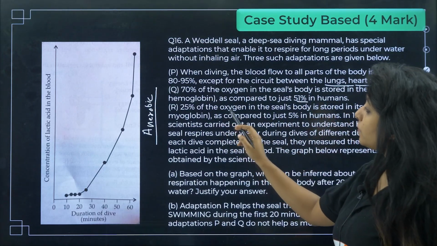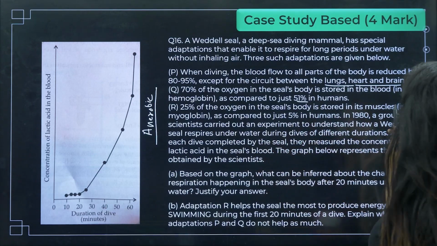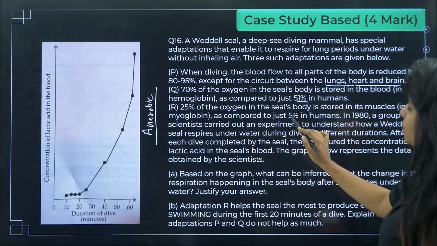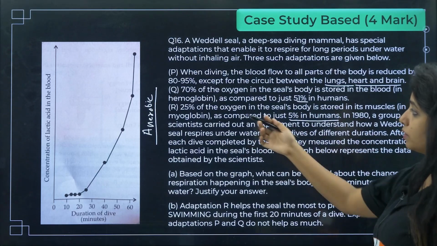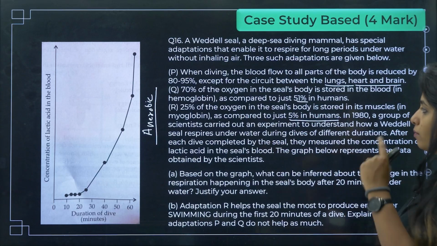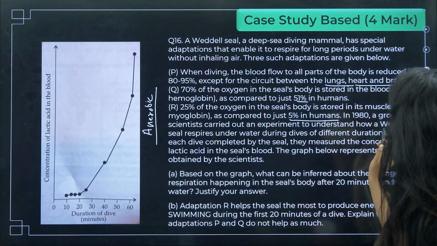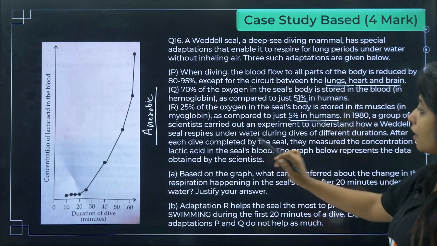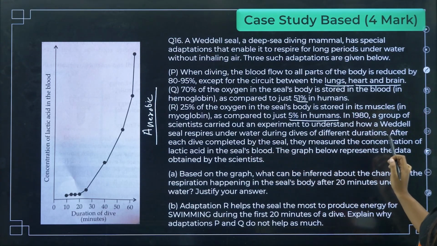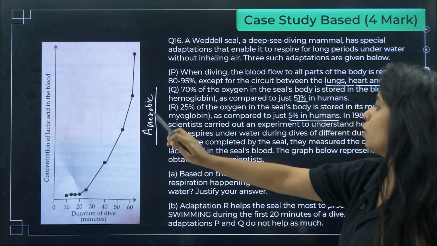Next thing, 25% of oxygen in the seal's body is stored in its muscle, in myoglobin, as compared to just 5% in humans. We just have 5%, but they have 25% of the oxygen in the muscles. Now, in 1980, a group of scientists carried out an experiment to understand how a Weddell seal respires underwater during dives of different duration. After each dive completed by the seal, they measured the concentration of lactic acid in the seal's blood. The graph below represents the data obtained by the scientists.